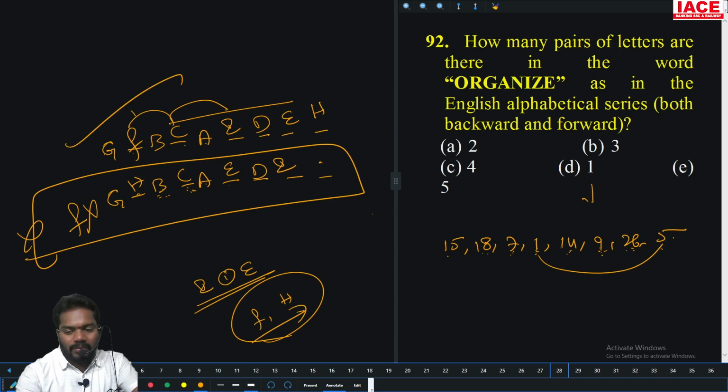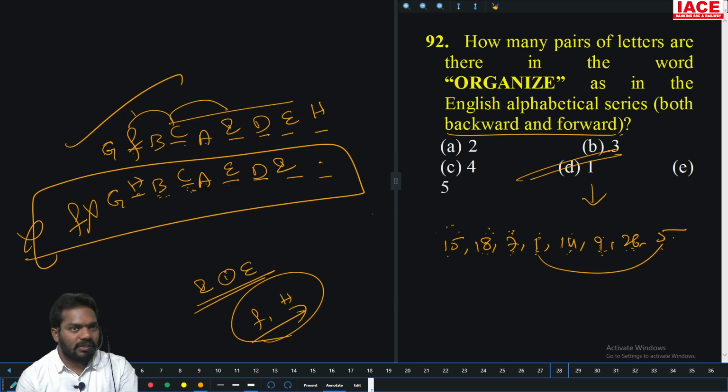If you convert to numbers, it is very easy. Then come on, go backward and follow the same. 5, 6, 7, 8, 9, 10. No need. 26, no. 9, 10, 11, 12, 13, 14 only. 14, 15, 16, 17 only. 1 not a chance, 7 not a chance, 18 not a chance. Only 1 pair.